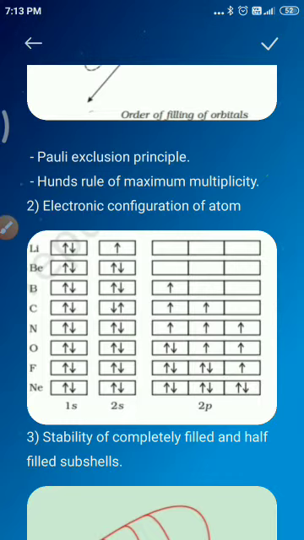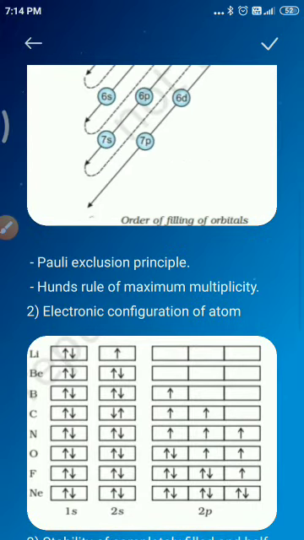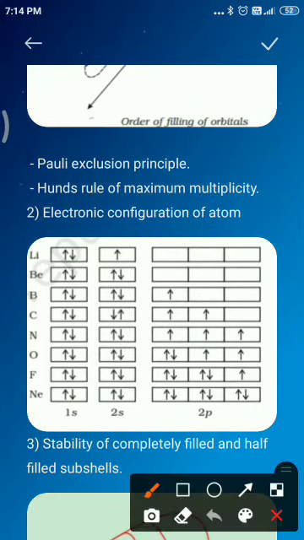The hydrogen atom has only one electron, which goes to the orbital with the lowest energy. Suppose the hydrogen atom has only one electron.